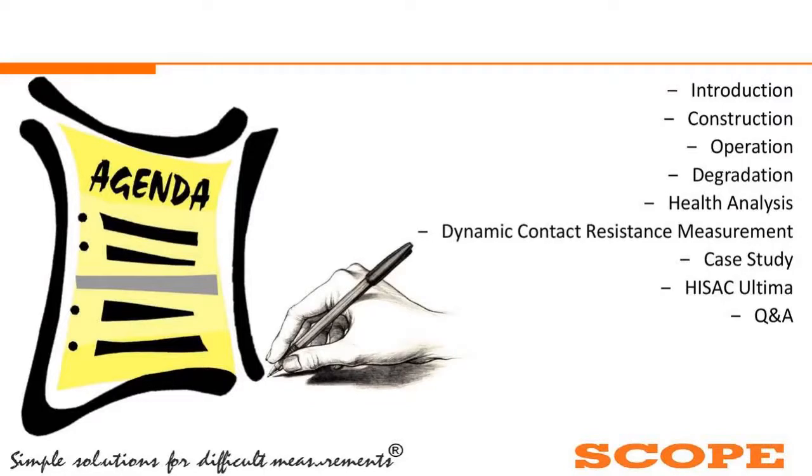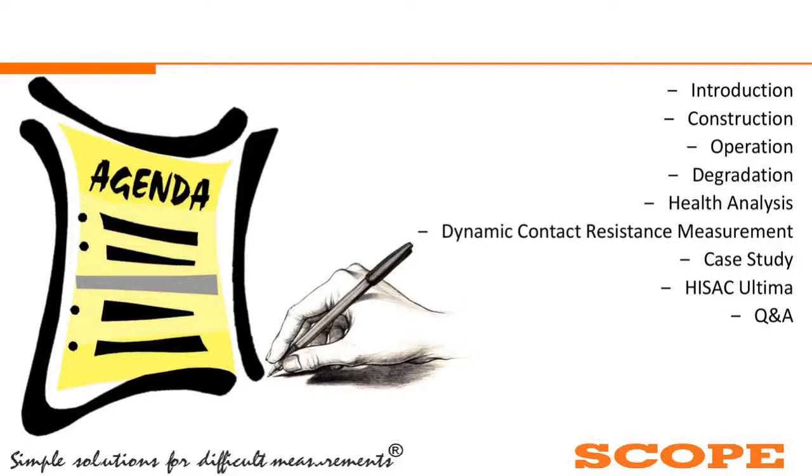So now going to the agenda. Today we will be starting with the basic introduction, once again a small recap of the breaker, which we know for years. Then a little bit of construction and operation: how the breaker operates, and what's going on inside while the operation is taking place. Then we'll talk about how the degradation or the life of the breaker comes down.